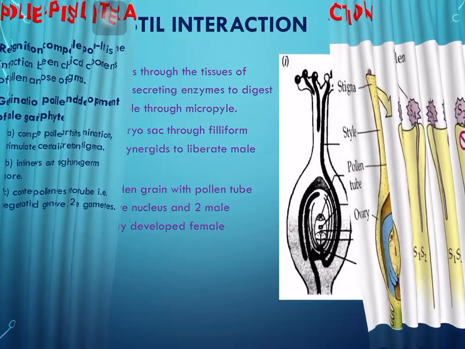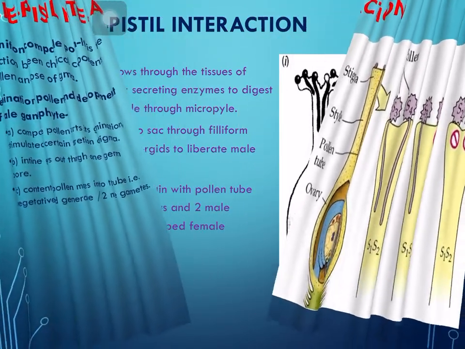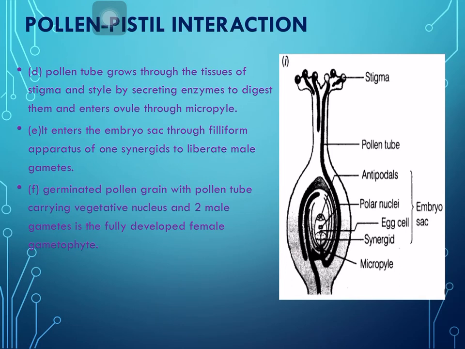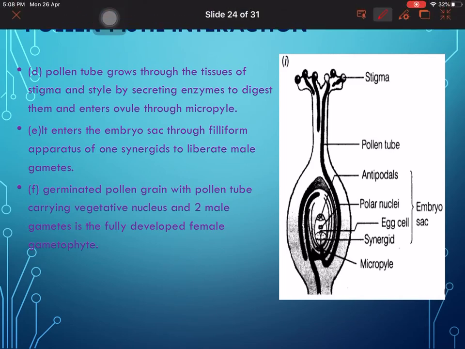Next is the interaction part, the pollen-pistil interaction. You can see pollen tubes grow through the tissues of the stigma and style by secreting enzymes to digest them, and enter the ovule through the micropyle. This you have to remember: they enter through the micropyle. It enters the embryo sac through the filiform apparatus of one synergid to liberate the male gametes.